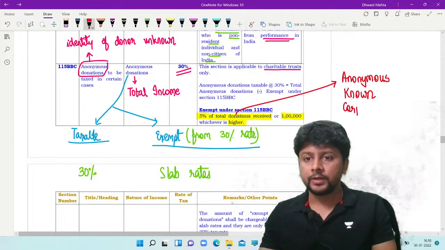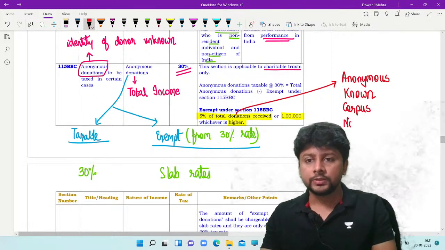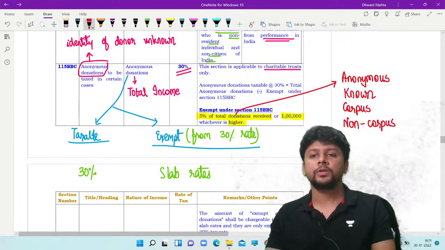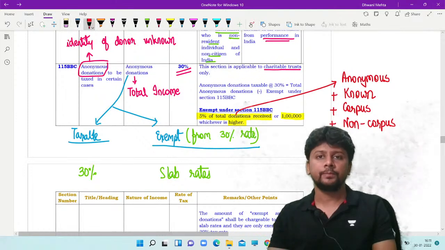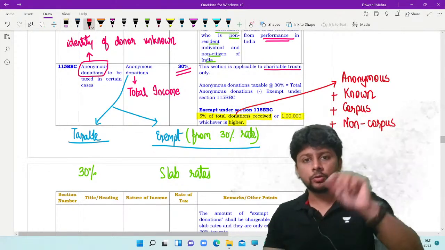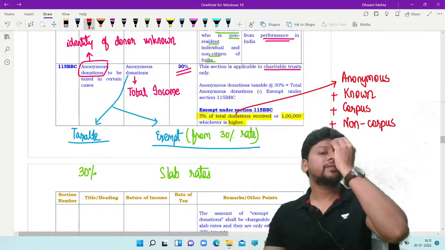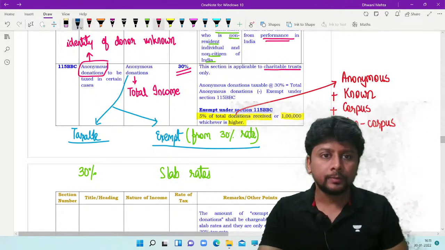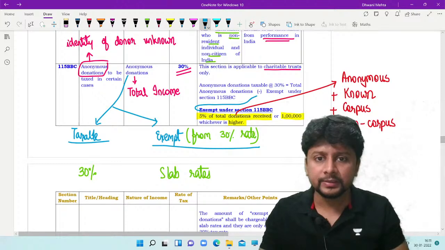Total donations will include corpus donations as well. Total donations will include normal, regular, revenue type, non-corpus donations. Everything will be included in total donations. 5% of this total, or a minimum amount of 1 lakh, whichever is higher, will be exempted. This amount which is exempt is reduced here.